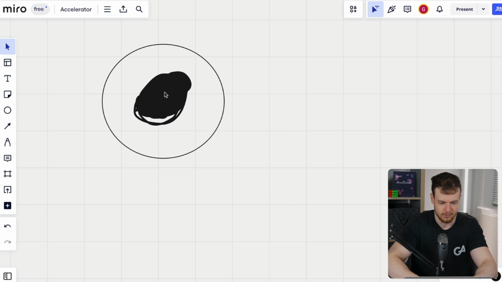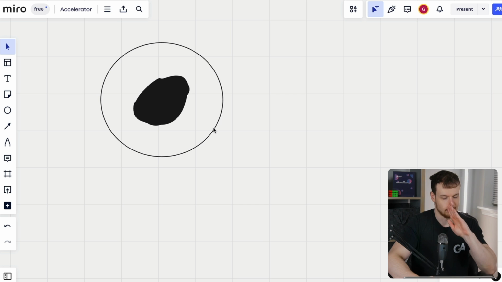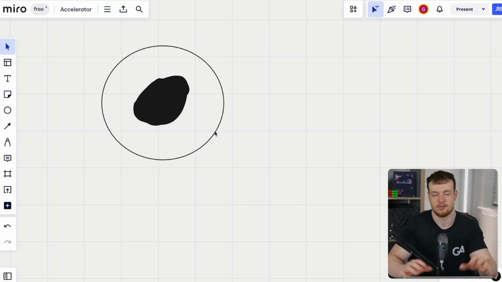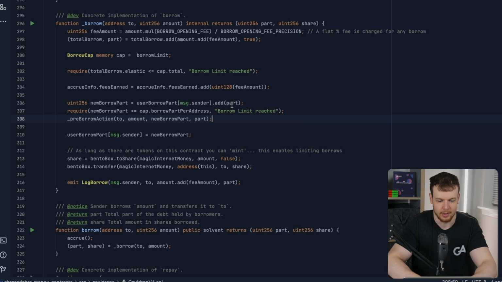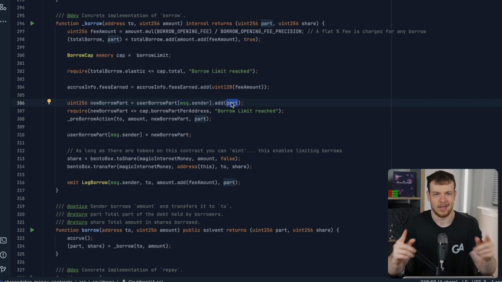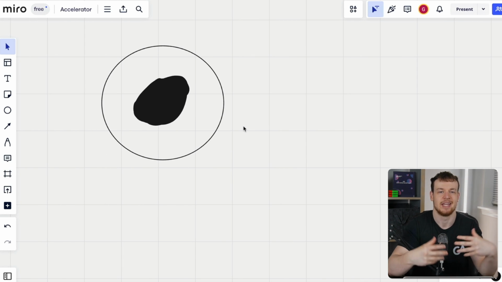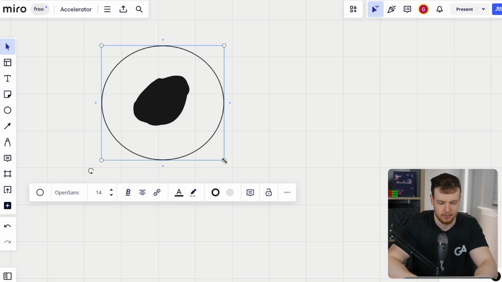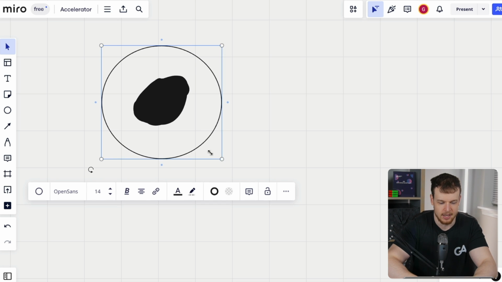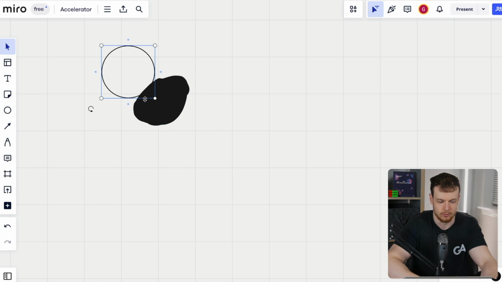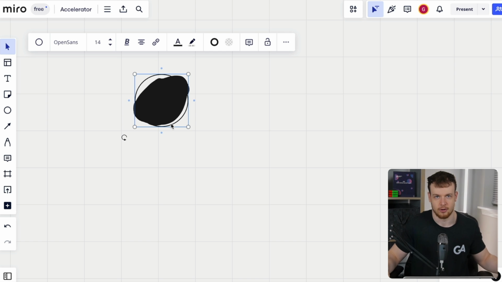The part is the black circle in here, and the amount for every part is the elastic part, right? So we have this same concept happening here where we have a part and we have an amount. And the reason we have that is because this is how the interest is charged, right? Initially, when t equals 0, there will be no interest charged, and every borrow part is just equal to 1 MIM.